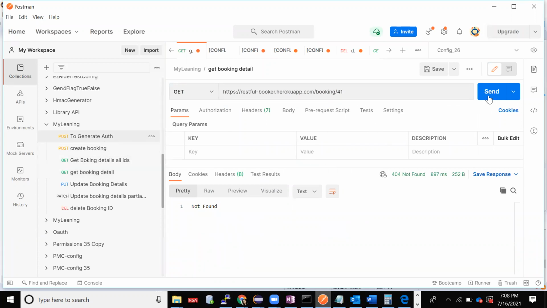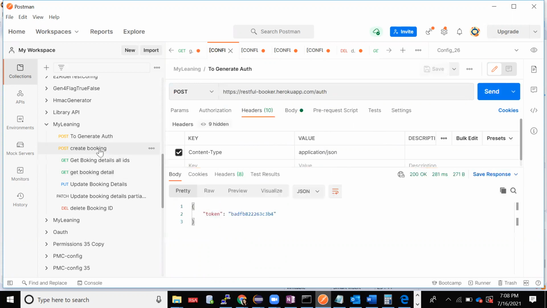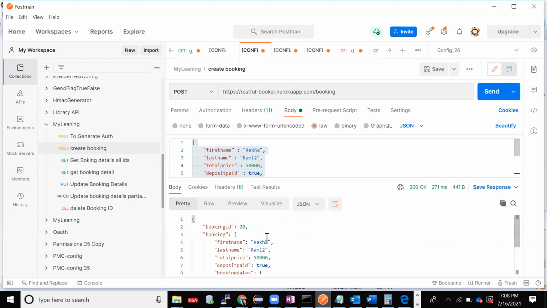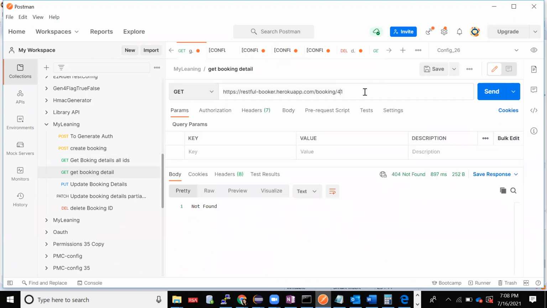Here the auth is not generated, so it is giving an error. So my post is done. My booking ID is 20. I'll go to get and I'll enter 20 here.